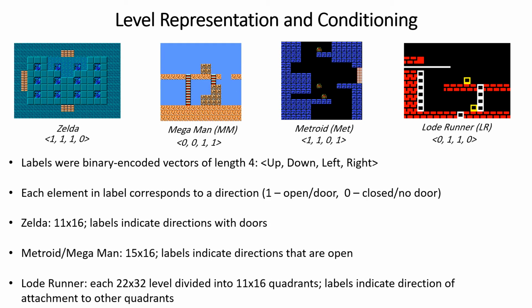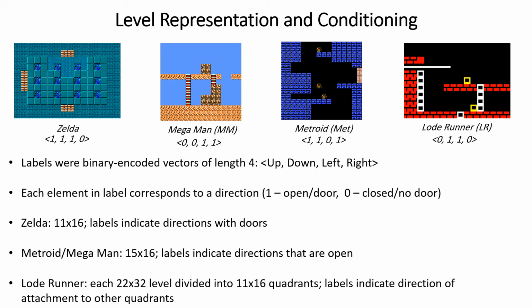So for each game, we used binary encoded vectors of length 4 as the labels, with each element corresponding to a direction, with a value of 1 indicating that that direction is open or has a door, and 0 indicating that that direction is closed or doesn't have a door. Looking at one of these examples, the Zelda room has doors above, below, and to the left. And so the first three elements of the label are set to 1. There's no door to the right, so the fourth element is set to 0.